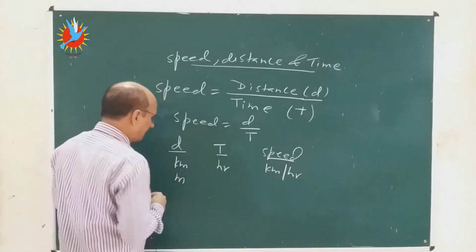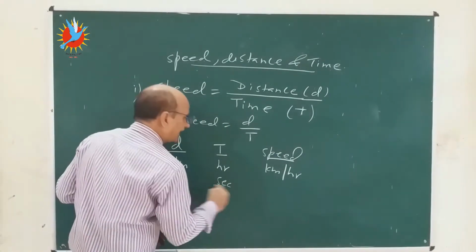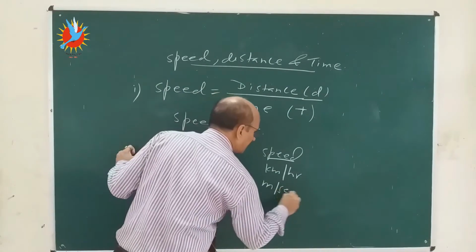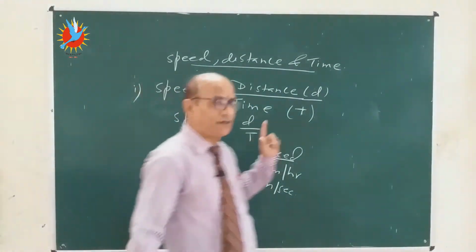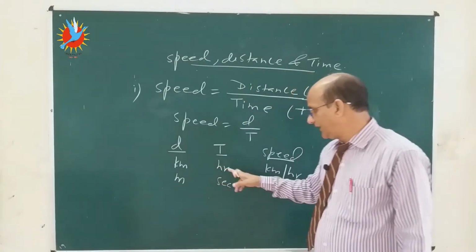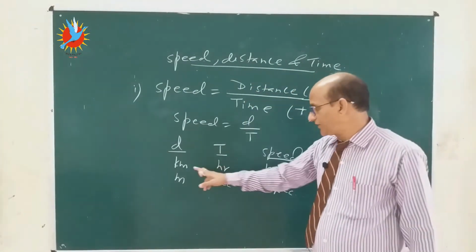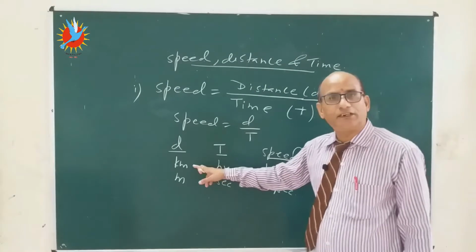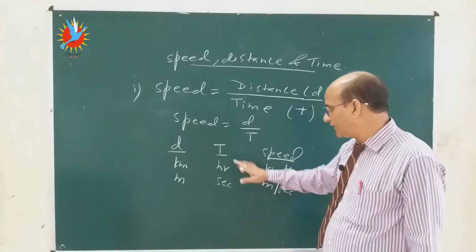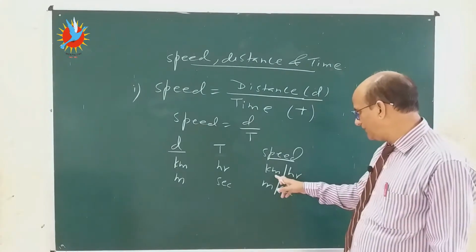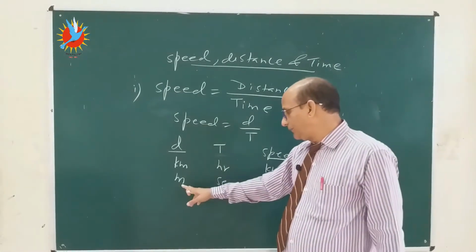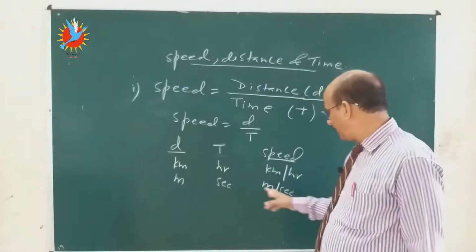If the distance is in meter and time is in seconds, then the unit is meter per second. So remember always, kilometer is linked with hours. If distance is given in kilometers and time in hours, then the unit of speed is kilometer per hour. If it is in meter and time is in second, then meter per second.